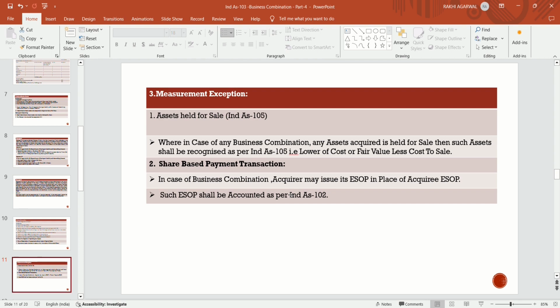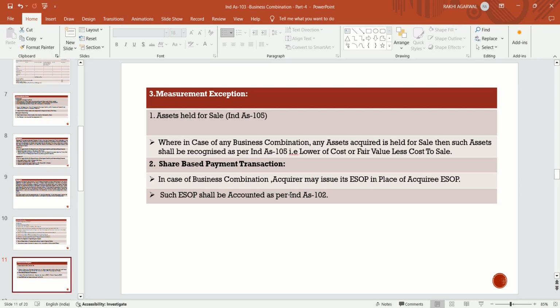But what the principles of Ind AS 105 say is that in case of any business combination, where any asset is acquired as a non-current asset held for sale, such asset shall be recognized as per the principles of Ind AS 105 at the lower of cost or fair value less cost to sell.